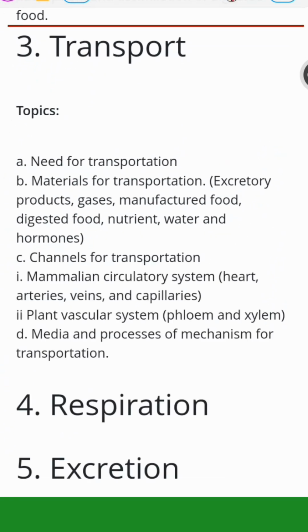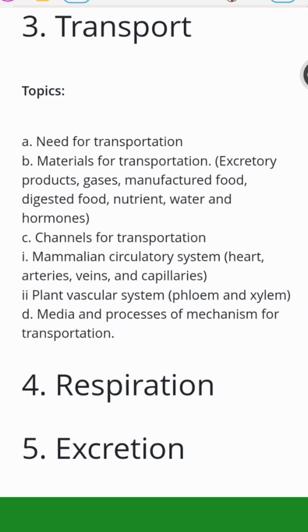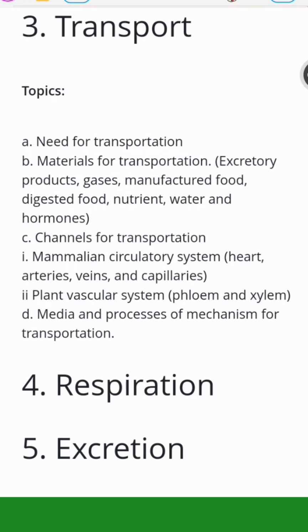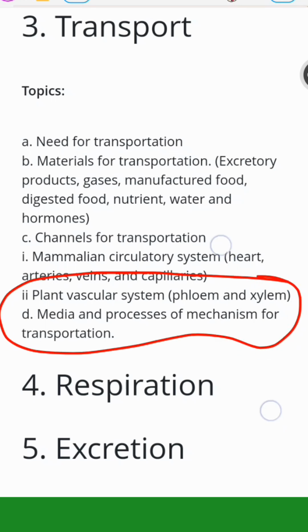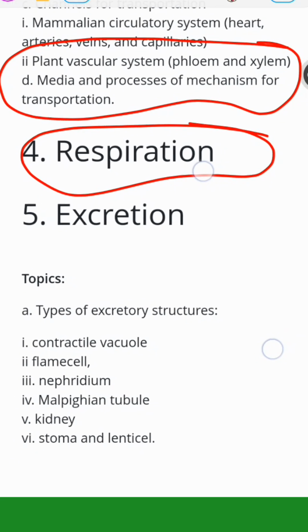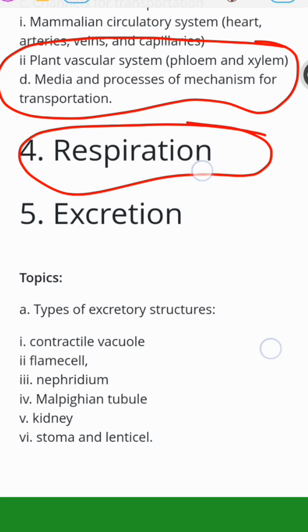The next one is transport, which is the circulatory system. The need for transport, materials for transportation, channels of transportation, the mammalian circulatory system, talking about arteries, veins, and capillaries. Then the plant vascular system, that's the phloem and the xylem. Focus on that too. Next is respiration. A good textbook will show you the basics you need to know under respiration, talking about mammalian respiration, how plants respire, and so on.